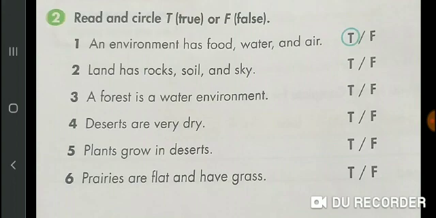So circle F. Deserts are very dry. Yes. So circle T. Plants grow in deserts. Yes, some plants grow in deserts. So circle T. Prairies are flat and have grass. Yes, that is again true statement. So circle T.